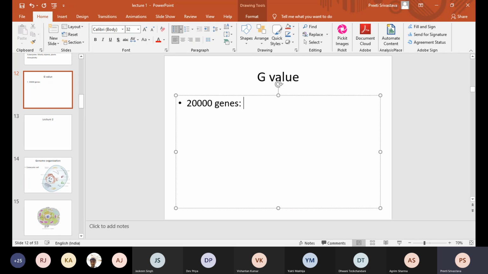But the converse is that 20,000 genes in humans are making maybe 80,000 proteins. Is it possible? Have you heard of this?